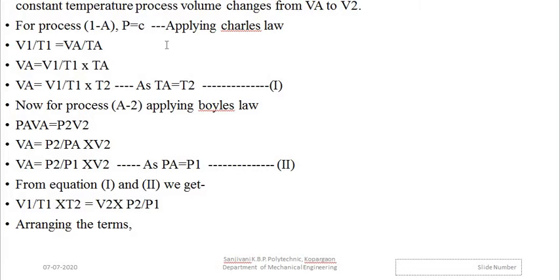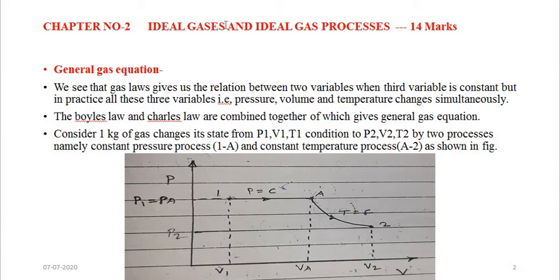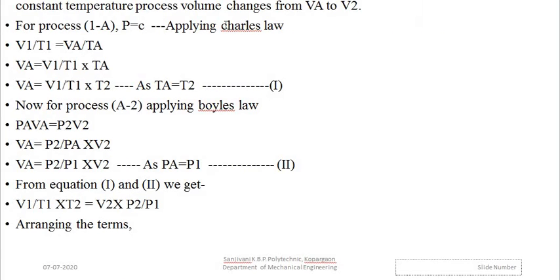Now in the constant temperature process, the volume changes from VA to V2.